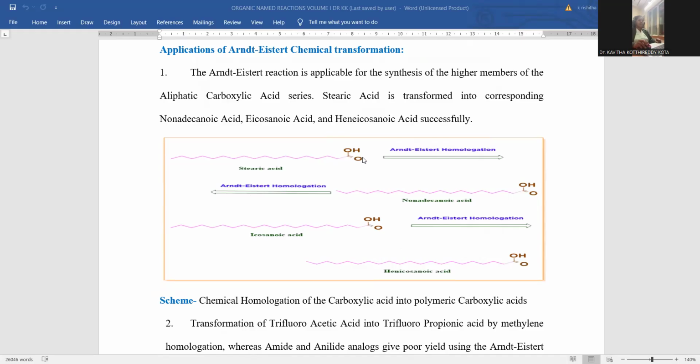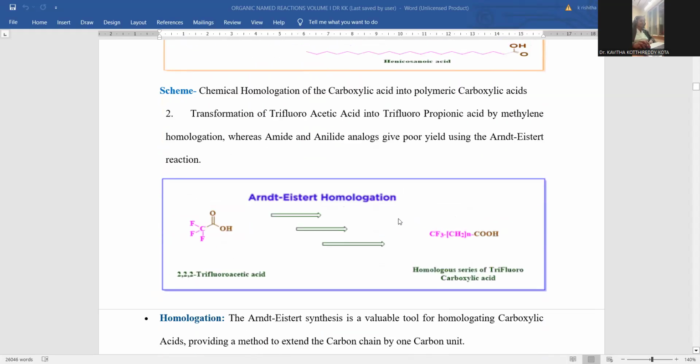An 18-carbon chain, by Arndt-Eistert homologation, you can achieve one methylene so that it will be 19, later on 20. And the final product, henicosanoic acid, is a 21-carbon chain. This is the way you can locate applications. You can extend the chain length simply by this named reaction.